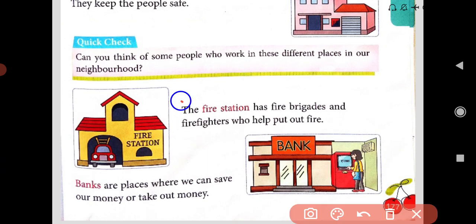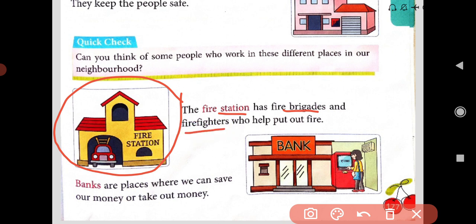Now even a fire station is there. The fire station has fire brigades and firefighters who help put out fire. Here is the fire station. What does the fire station do? If there is a big fire, these fire brigade vehicles come and help to put out the fire, to stop the fire. Banks are places where we can save our money or take out money.